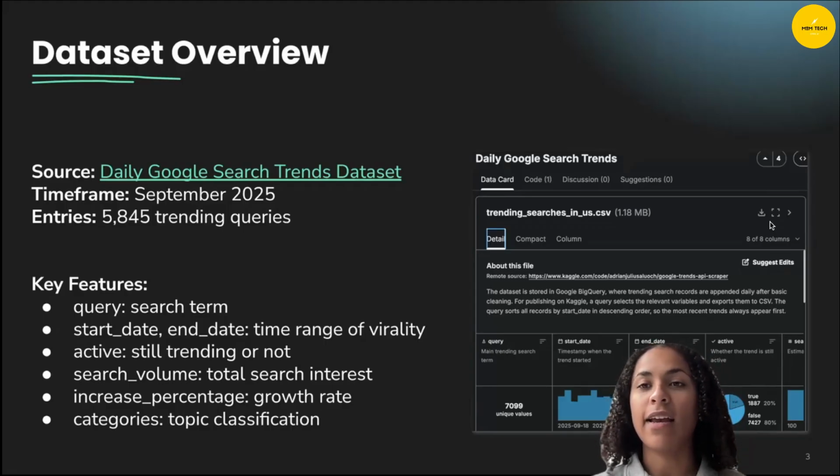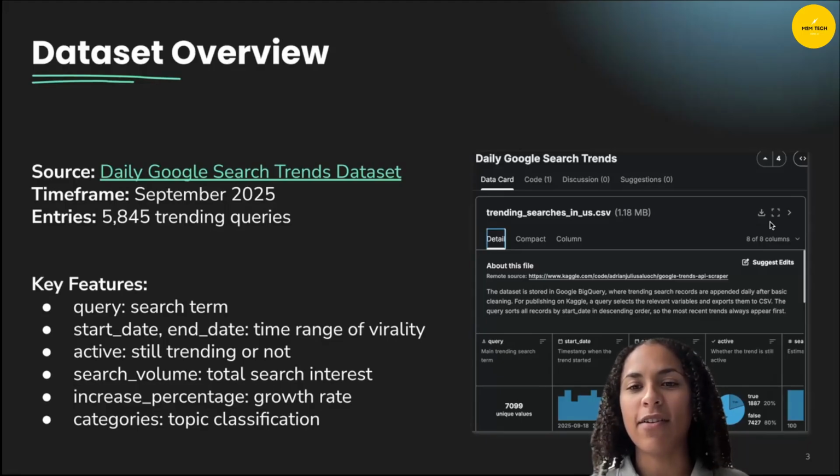There's 5,845 rows or trending queries. And some of the key features include query, start date, end date, active, search volume, increase percentage, and categories with their definitions listed there on the left.